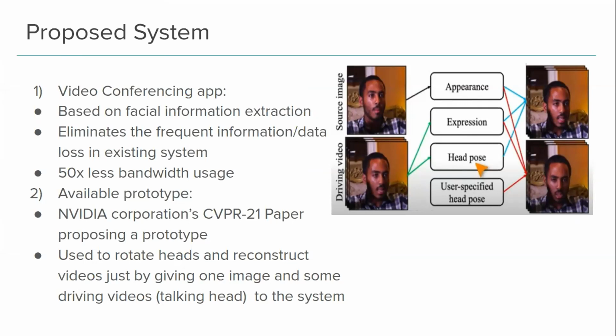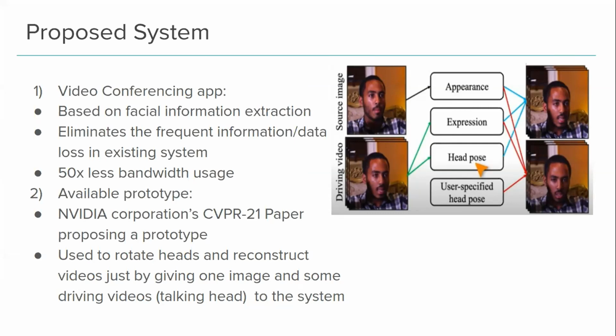One prototype is also available right now, designed and made by NVIDIA, which demonstrates all the proposed functionality. For example, video reconstruction is done just by giving one image and some driving videos, which contain the talking heads, to the system. The image here shows that they are extracting information like how the head is moving over time and how the expression changes. So the technique takes the first image, reads the evolution of expression and head movements from the input video, and then discards all the video except for the first image, and gives the rotated image as output in the end.